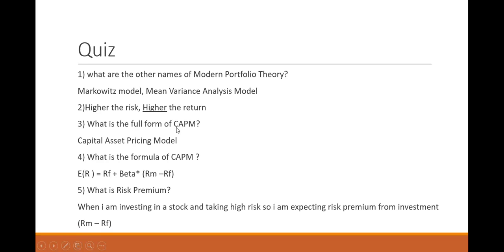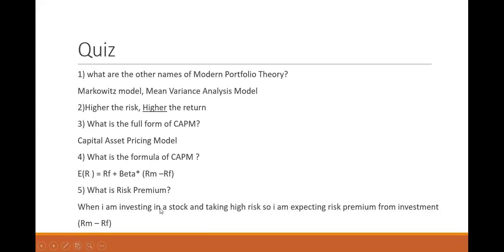What is the full form of CAPM? Capital Asset Pricing Model. What is the formula of CAPM? E of R, expected return of the stock, is equal to RF plus. You want to earn above the risk-free rate, above GSEC, so RF plus beta multiplied by (RM minus RF) in the bracket. What is the risk premium?